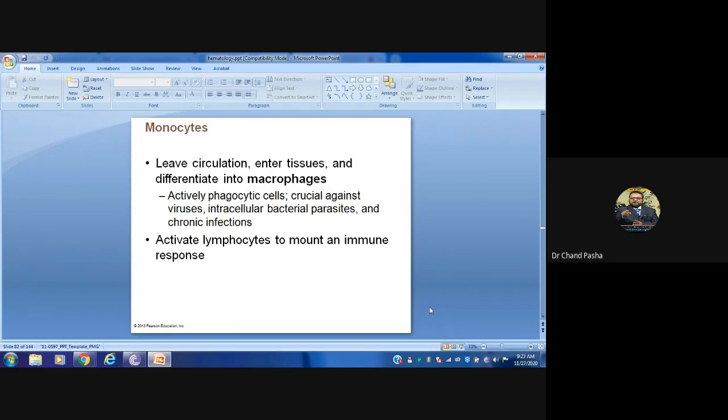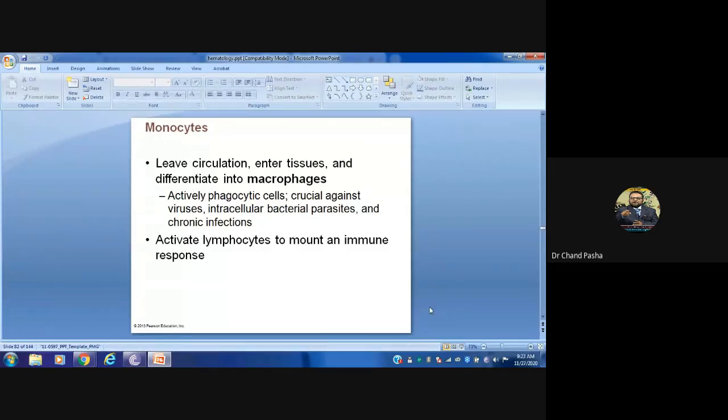Viruses could enter the body, and there is no rule that they will come into the direct circulatory system. They may enter the tissue. In that case, macrophages will engulf them and try to eliminate them. Whatever the neutrophilic activities taking place in blood, the same activities are done by the macrophages, or directly by monocytes, in the case of your tissues.